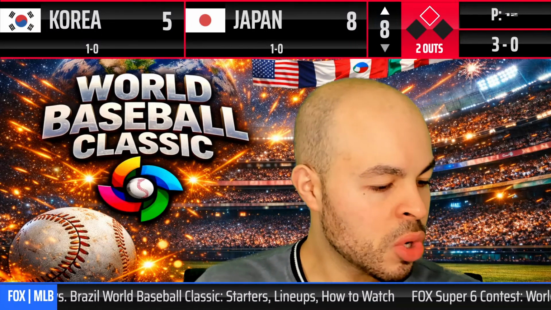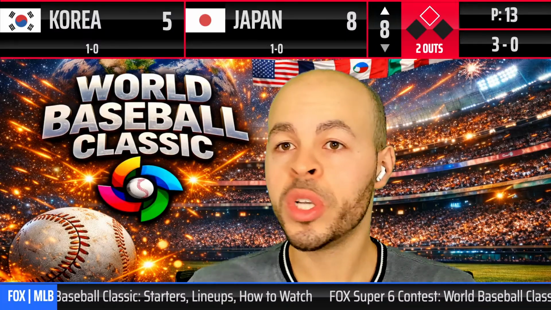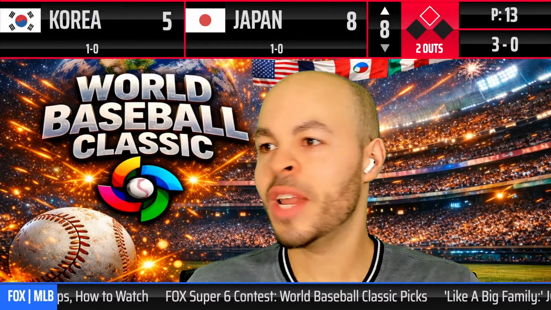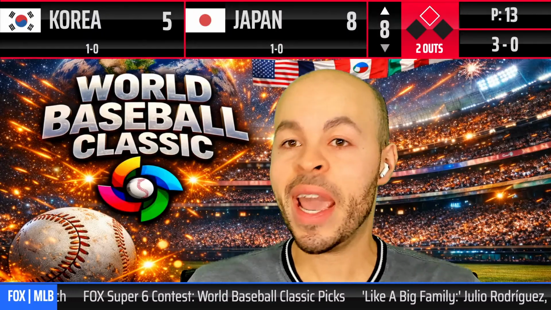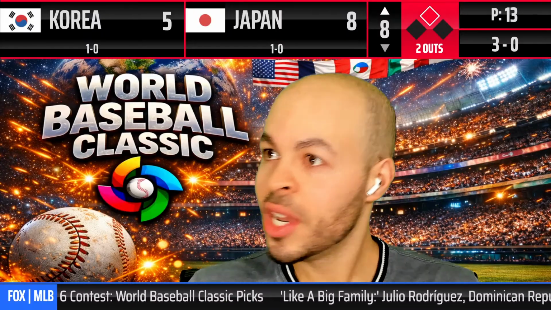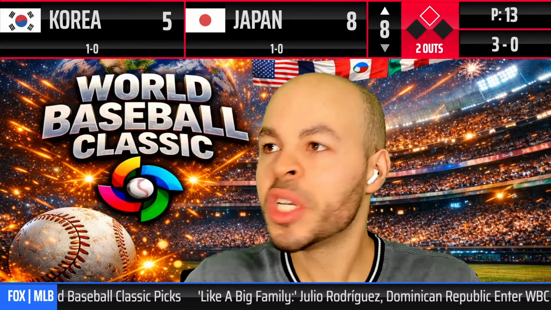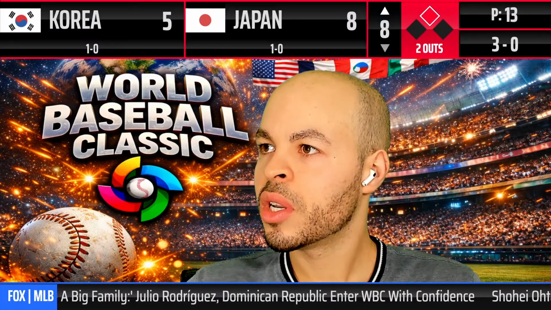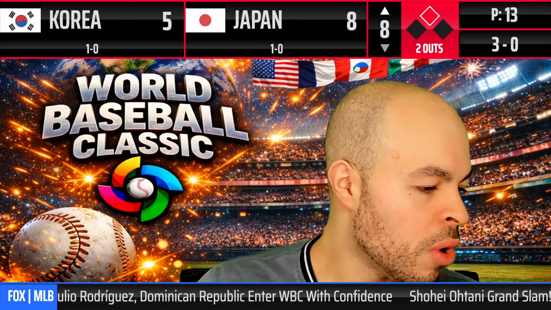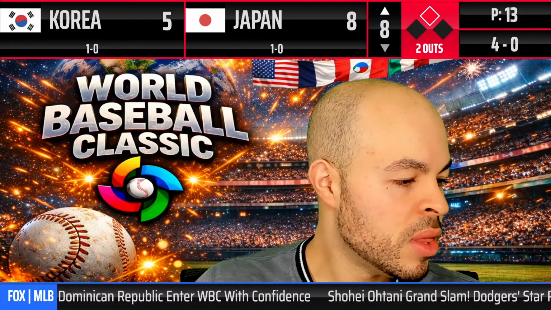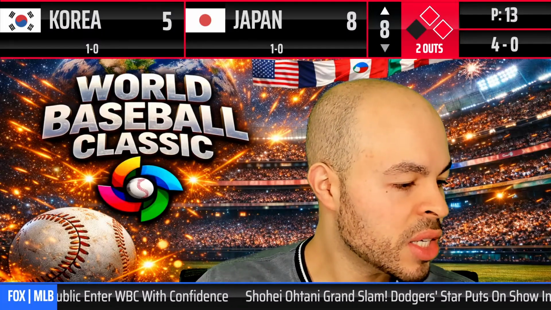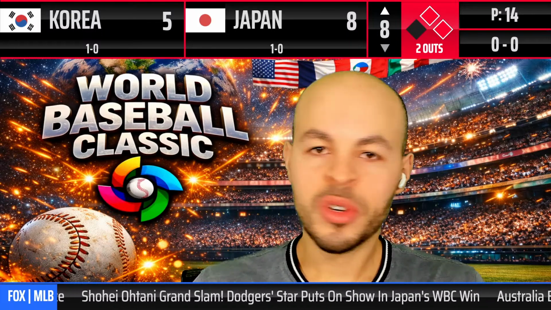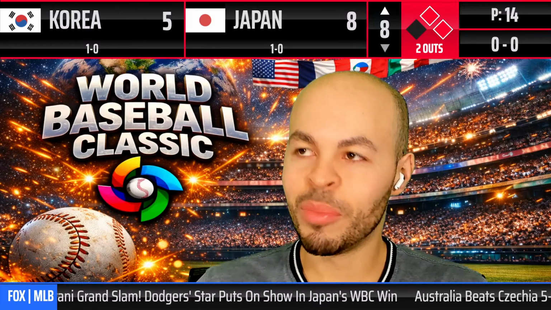So to all you that are watching, 3-0, are we swinging or are we taking? You tell me, you coach me. Let me see if anybody gives any answers. I will give you my answer after the 3-0 pitch, because this is just practical baseball right here. Here is the pitch. Misses, ball 4, and the tying run is gonna come to the plate.